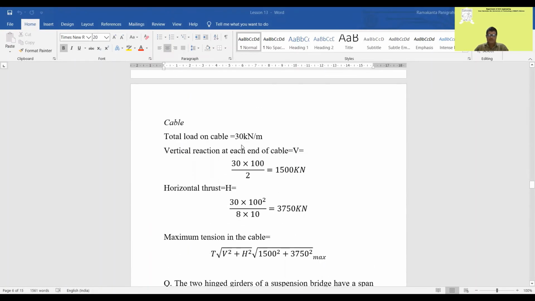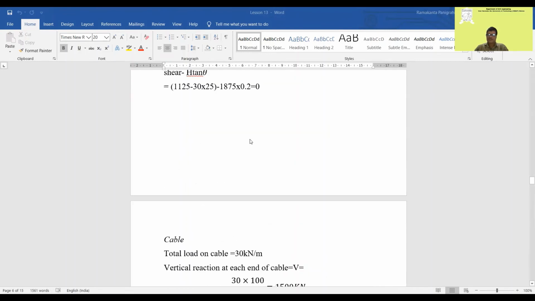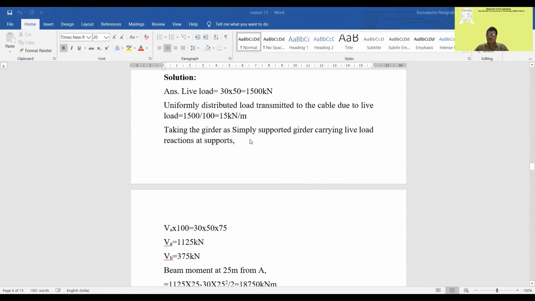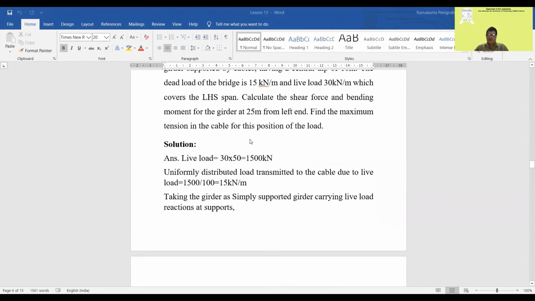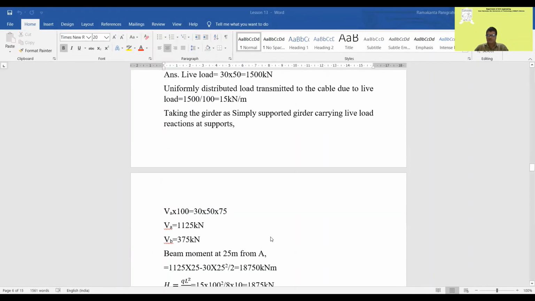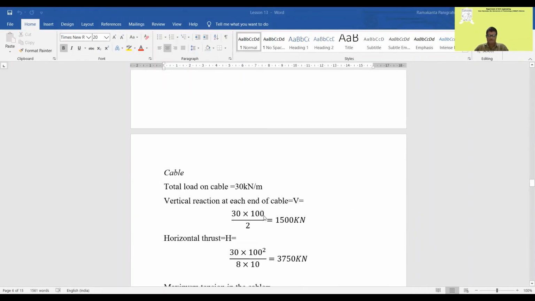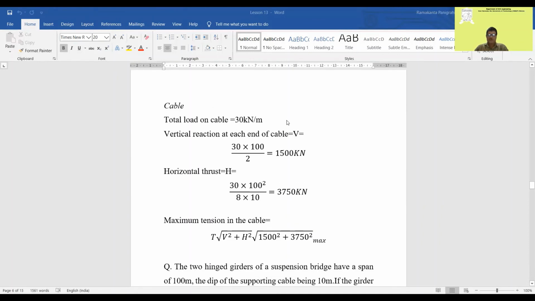Now come to the cable. If you come to the cable, the total load on the cable is 30 kilonewton per meter. How will we find 30 kilonewton per meter? One is 15 kilonewton per meter transferred from the dead load. So dead load 15 plus live load, which was not throughout the span, it is only the left arm. So the equivalent was 15. So 15 plus 15 becomes 30. So this is the 30 kilonewton per meter.